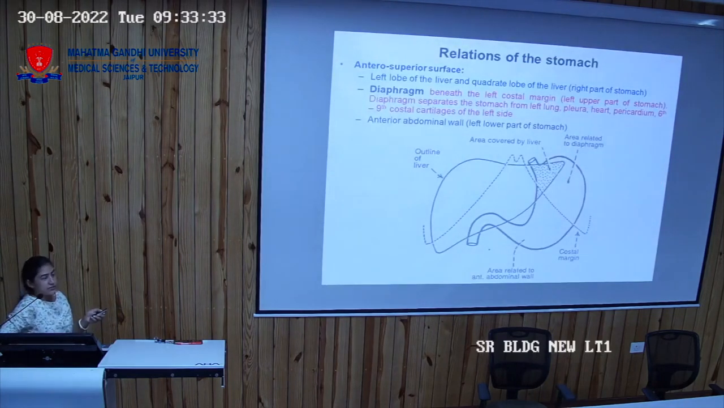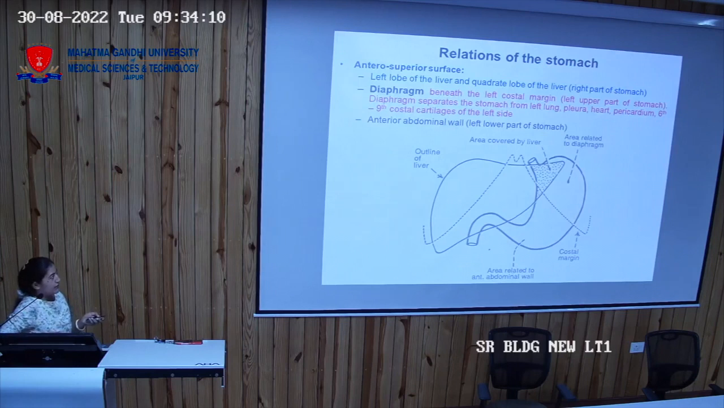Now coming to the relations of the stomach. The stomach has two surfaces: one is anterosuperior, another is posterior-inferior. If you remove the anterior abdominal wall, you will reach the anterosuperior surface. Some content of this anterosuperior surface will be in direct contact with the anterior abdominal wall, and some will be in relation to the different organs present around the stomach. The posterior-inferior surface forms the stomach bed over which the stomach is lying. So posterior-inferior relations are also called the stomach bed.